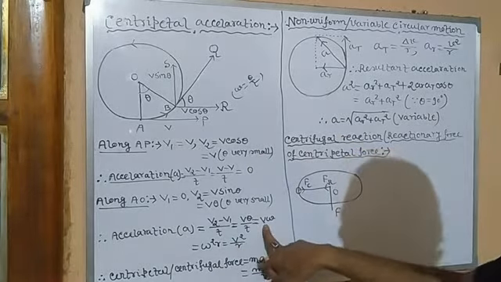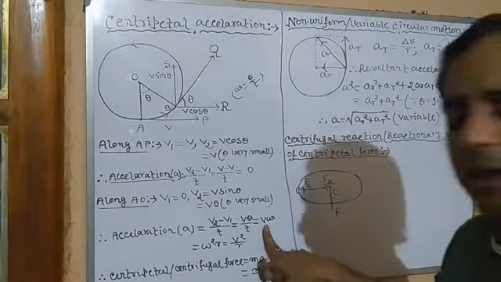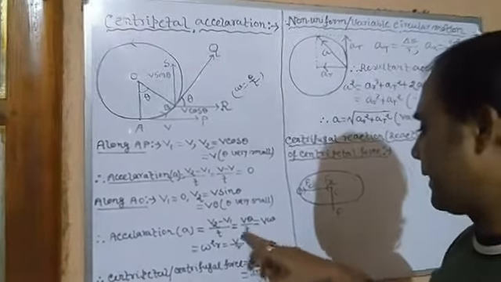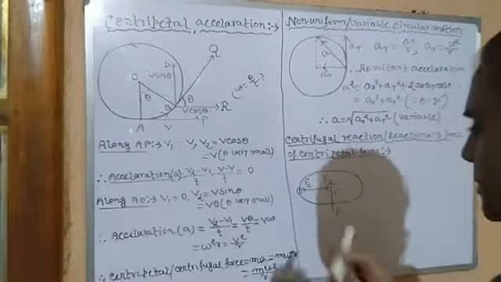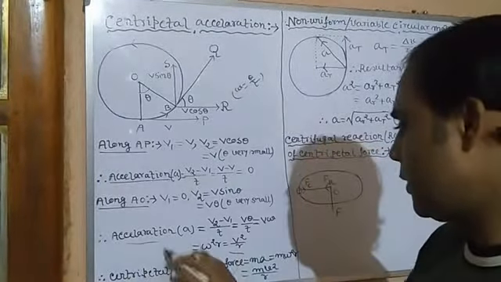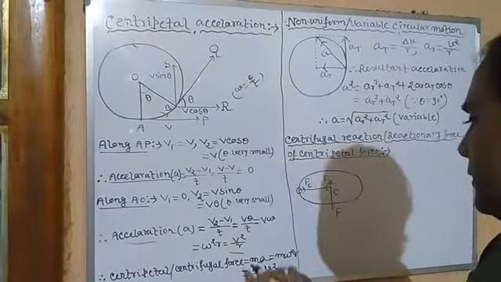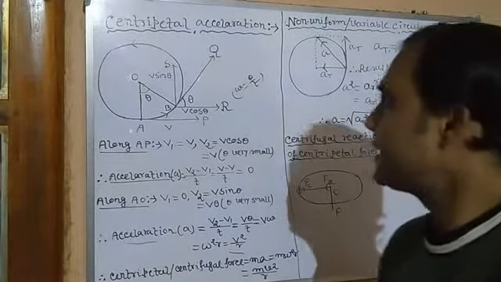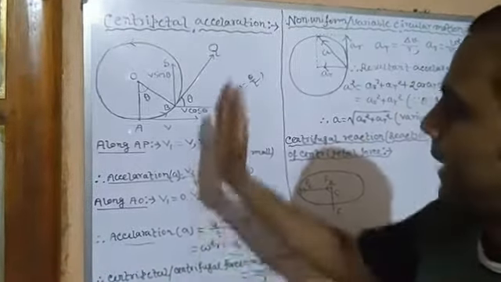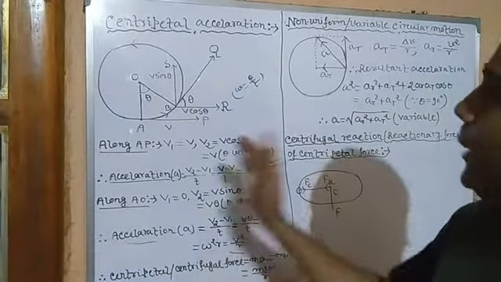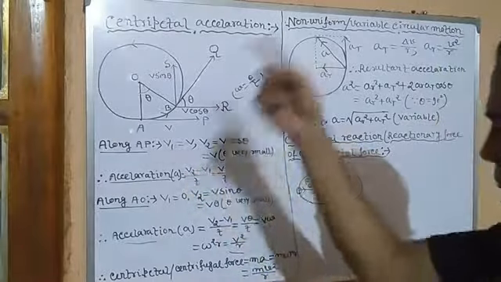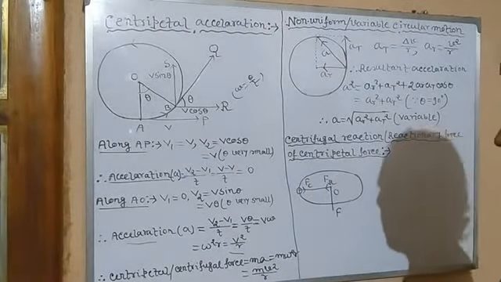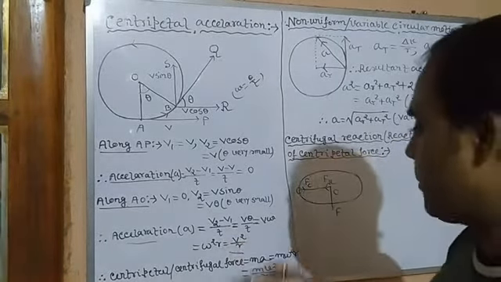Now putting in the values, V is equal to omega r, so that is omega square r, or omega is equal to V by r, so that is V square by r. So this is the expression of the acceleration, which is centripetal acceleration, not centrifugal, since it is acting radially inward and the body is moving in a circular path. So the expression of centripetal acceleration is omega square r or V square by r.